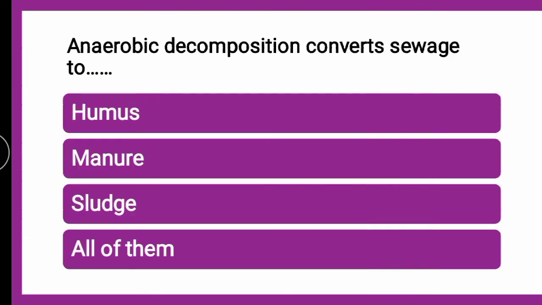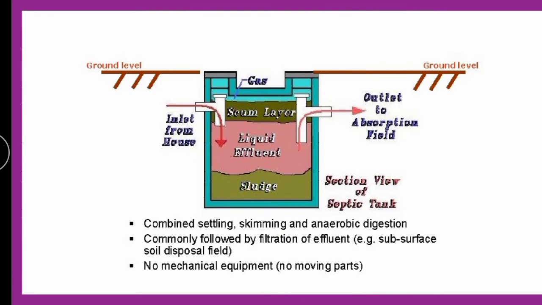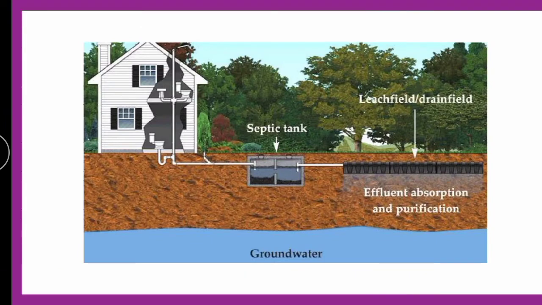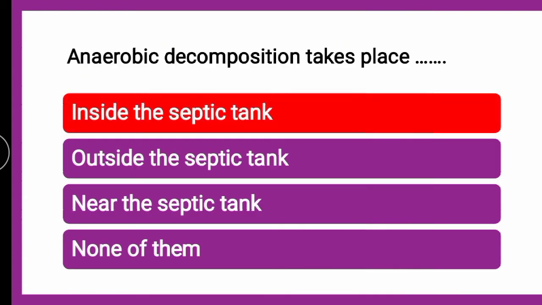Now see how you are supposed to remember this. Anaerobic means in the absence of air, so it takes place inside the septic tank only, because the septic tank is completely covered. Aerobic decomposition means in the presence of air, so it is in the open place. So if it is in an open place, it is outside the septic tank and aerobic; and if it is in a closed thing, a closed tank, it is inside. So anaerobic is inside the tank and aerobic is outside the tank.